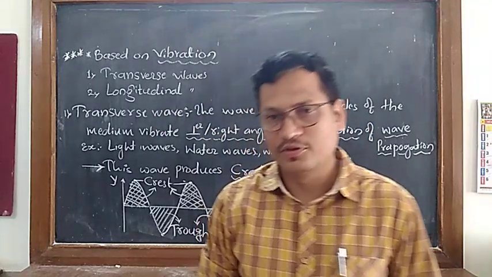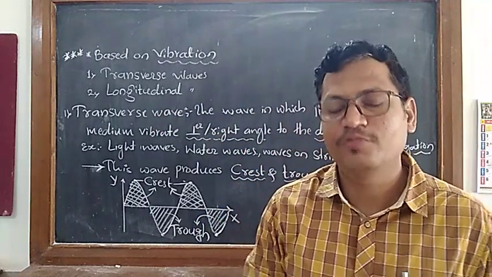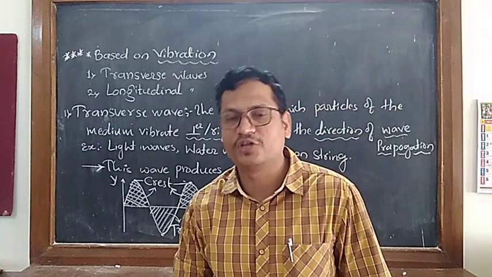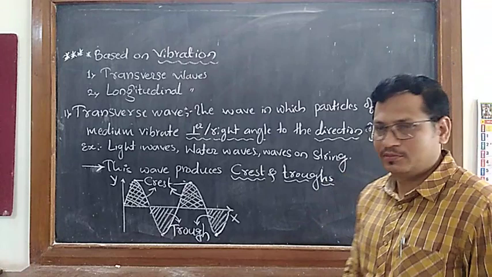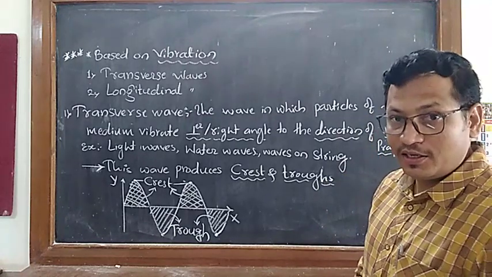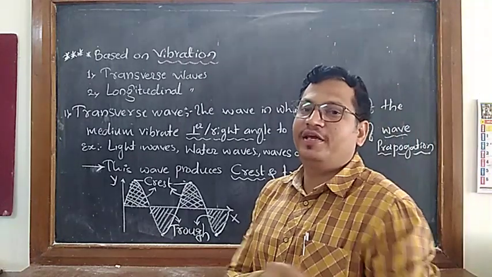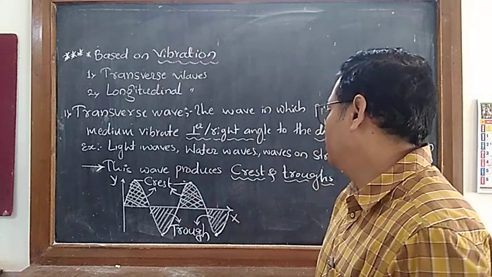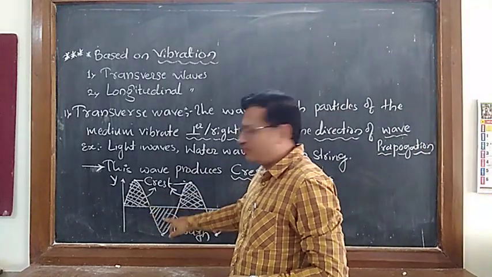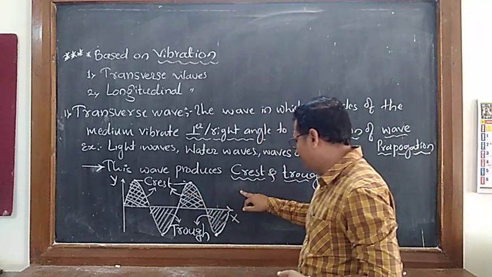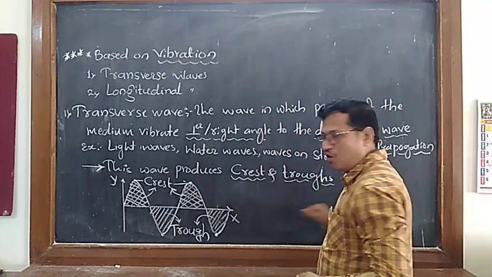A transverse wave is the wave in which the particles of the medium vibrate perpendicular to the direction of wave propagation. So this transverse wave makes crest and trough alternately. One crest, one trough, one crest, one trough, like this it will go on.